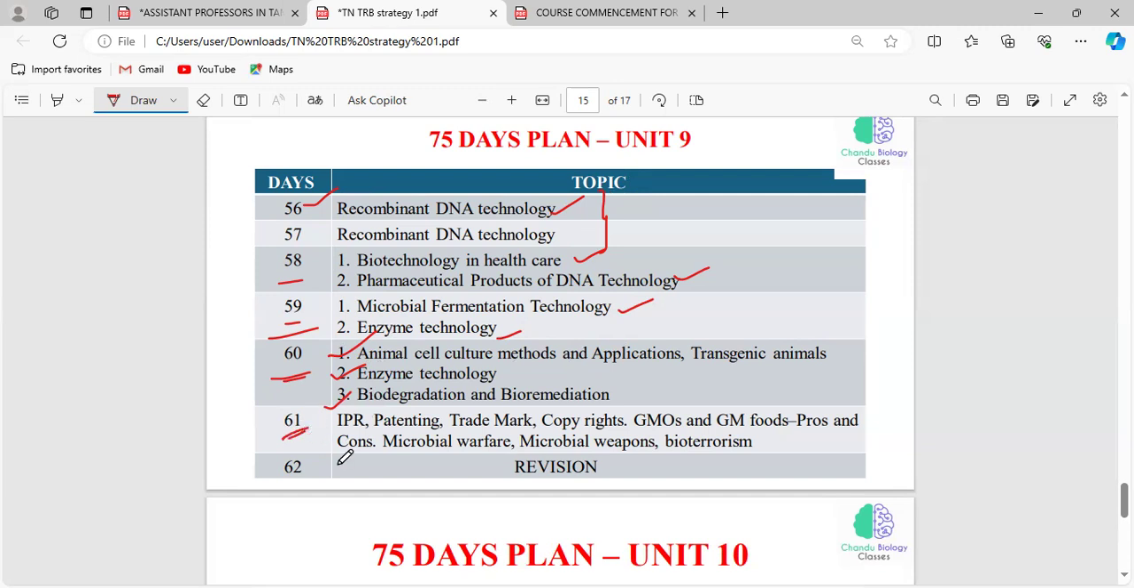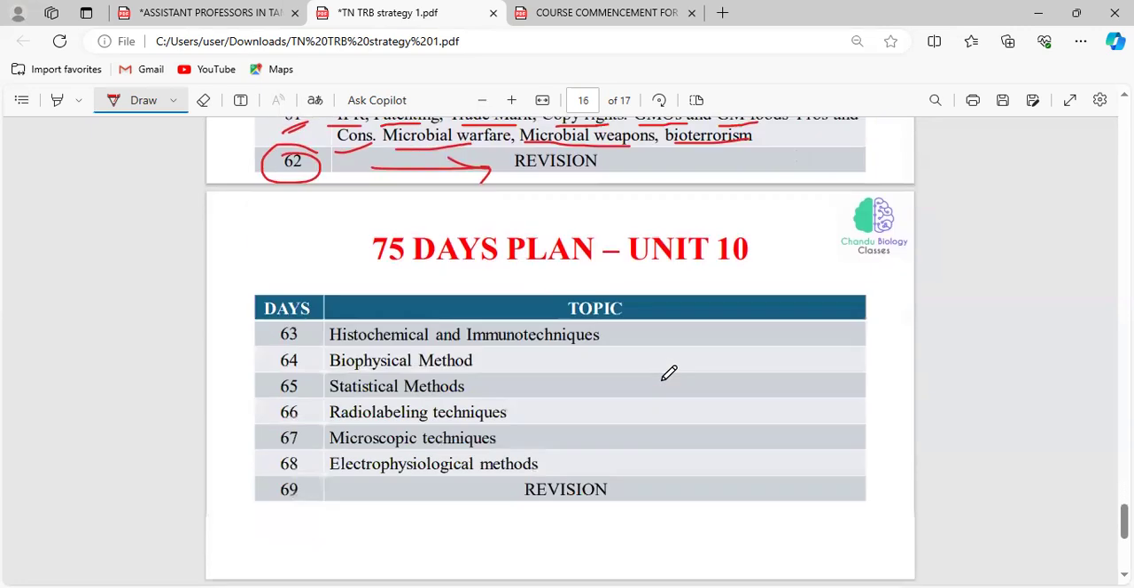And on day 61, IPR, that is intellectual property rights, and what is a patent and what is TM, that is trademark, copyrights, genetically modified organisms and genetically modified foods, and what are their advantages and disadvantages, and what is microbial warfare, and what are microbial weapons, and what is bioterrorism. So all these will be coming under unit 9. And day 62 will be completely dedicated to the revision of unit 9.